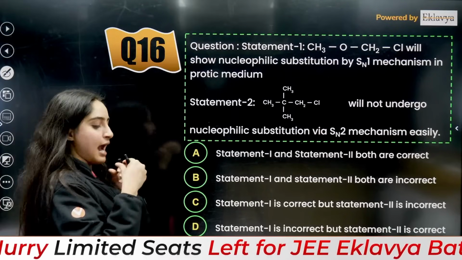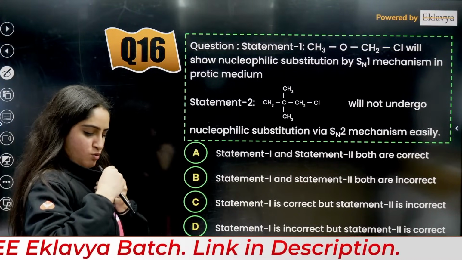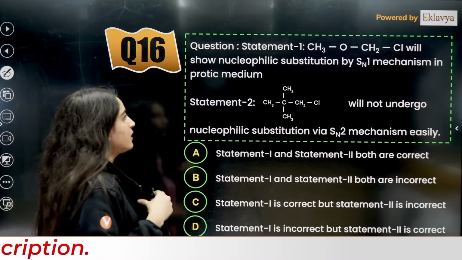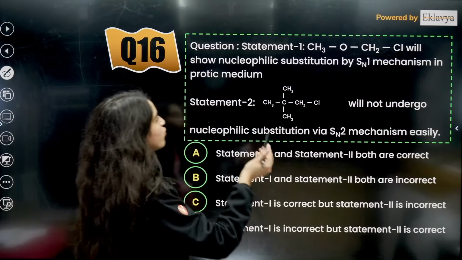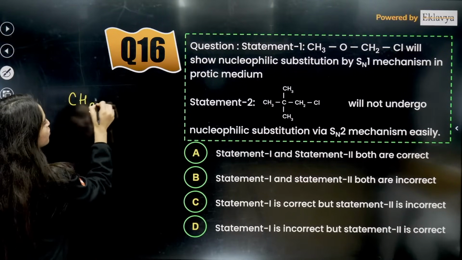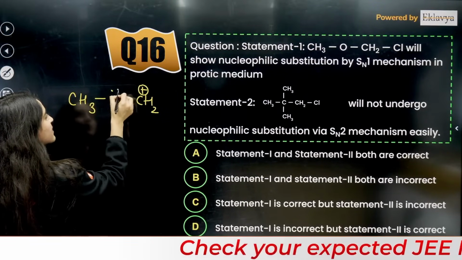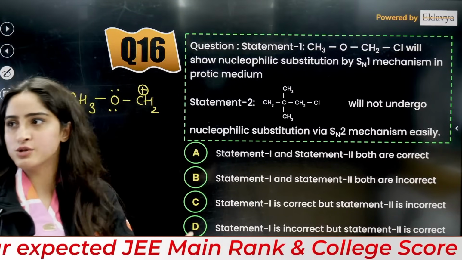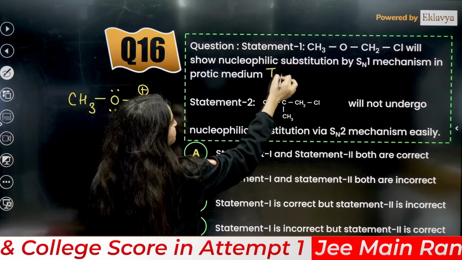So can I say that in an SN1 reaction, let me just attach the mic this side. Okay, I think now it's better. So this is CH3OCH2. We know that SN1 reaction follows carbocation, that will be CH2 positive. Now it will show resonance, which will stabilize it. So with resonance, the carbocation is definitely stable. That means this statement is true.